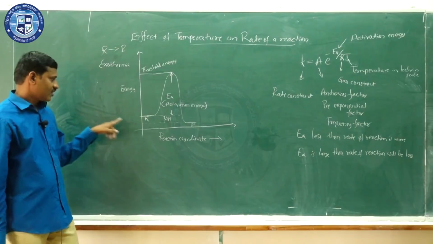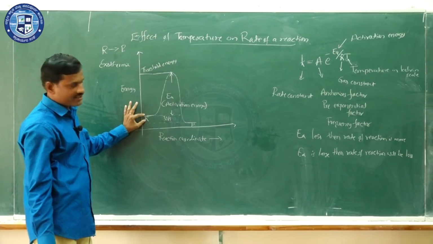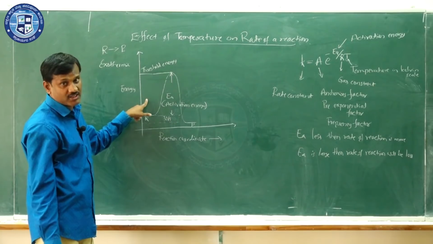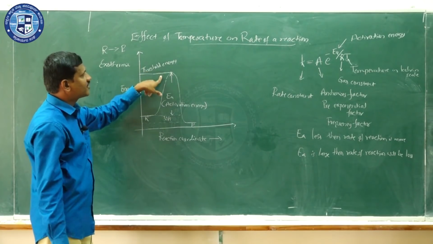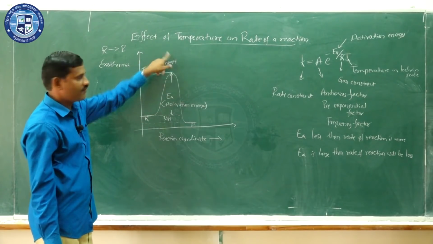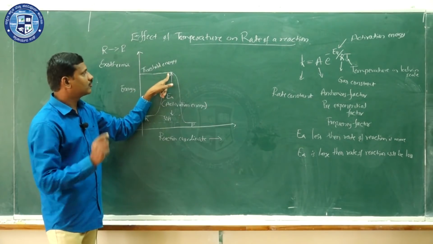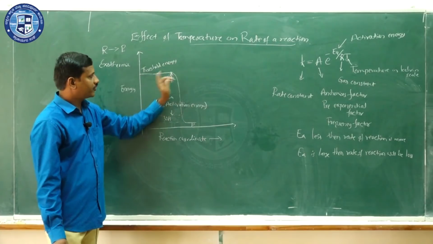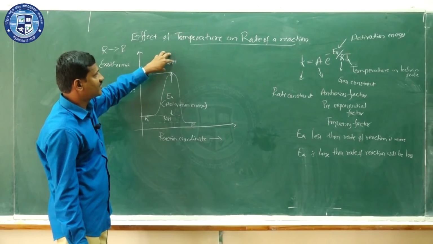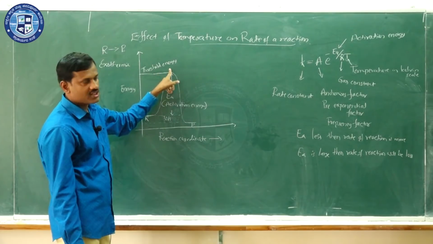Now let us see what this activation energy means. You know that if we have the reactant, it will have a certain amount of energy. In order to form the product, it must possess a certain minimum energy, and we call it the threshold energy. If it possesses this minimum energy, then only can that molecule collide with another molecule to form the product. Okay.